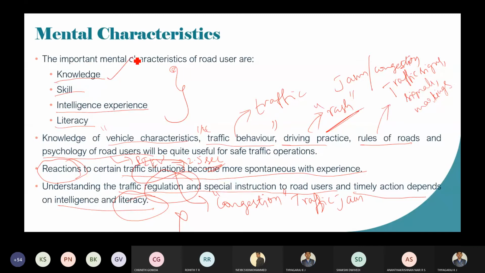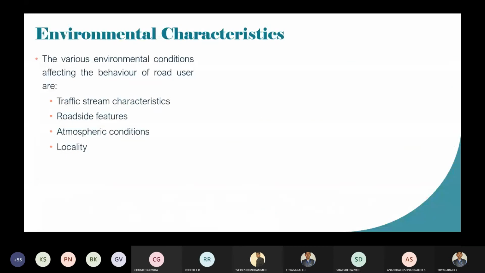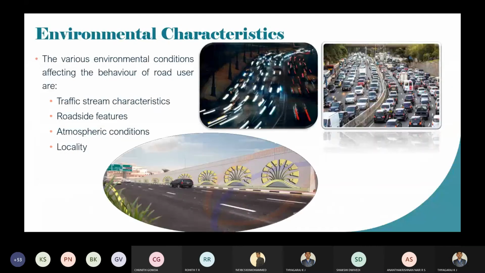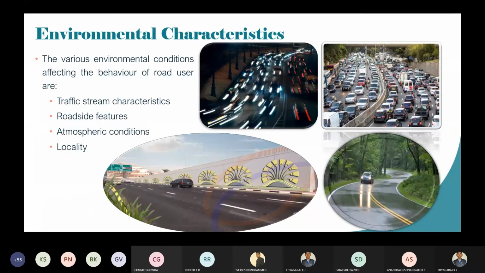So knowledge: you should have sufficient knowledge about the vehicle, rules and regulations. Skill: under certain conditions you should showcase your skill in the traffic condition. Intelligence and experience, then literacy. Okay, these are some mental characteristics. Next is environmental characteristics. What are the various environmental characteristics? We will see. So traffic stream behavior. As we all know, there are two traffic streams. One is the fast moving traffic.